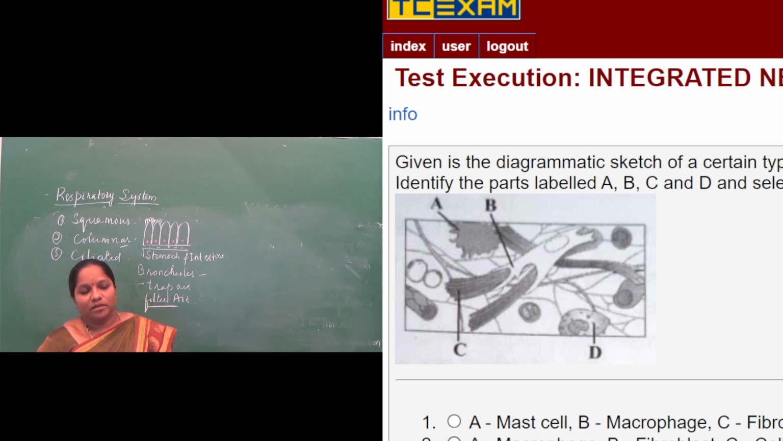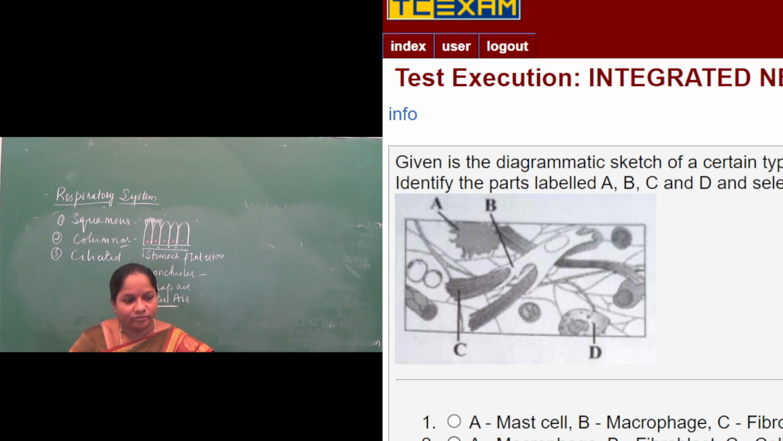We say the macrophage is a cell that looks like a cartwheel. The cell that engulfs unwanted pathogens entering the living system is called a macrophage. So A will be macrophage. There are two types of fibers present in the areolar connective tissue: one is collagen fiber and another one is elastin fiber. The fiber producing cell is called a fibroblast.